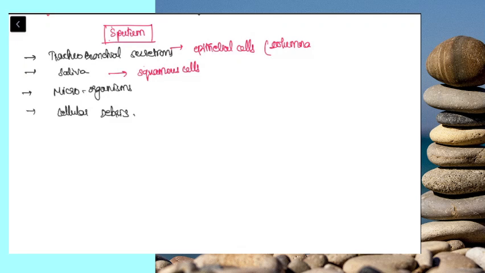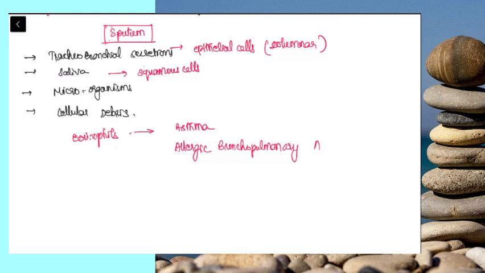Normally eosinophils will not be present, and if eosinophils are present, you have to think about allergic conditions like asthma, allergic bronchopulmonary aspergillosis, which is becoming an important disease along with mucormycosis nowadays. And rarely, in parasitic infections like Paragonimus westermani and Ascariasis, these patients will have eosinophils. But routinely, we don't do any sputum analysis to look for eosinophils.